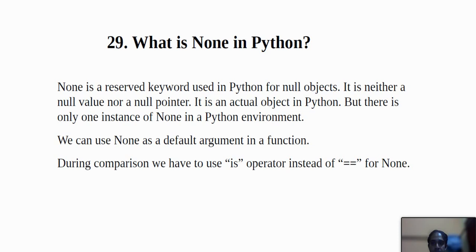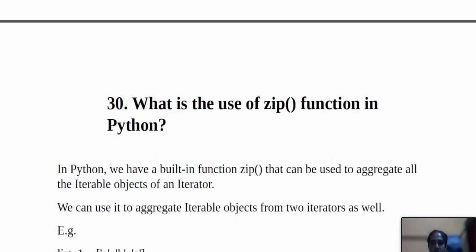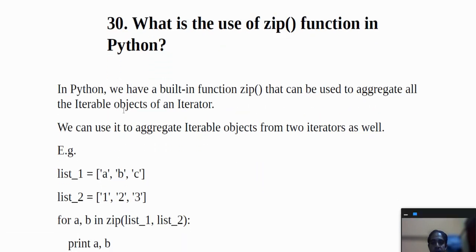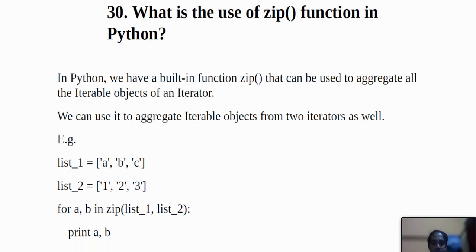Okay. Then the 30th question is, what is the use of the zip function in Python? In Python we have a built-in zip function that can be used to aggregate all the iterable objects in an iterator, and we can use it to aggregate iterable objects from two iterators as well.